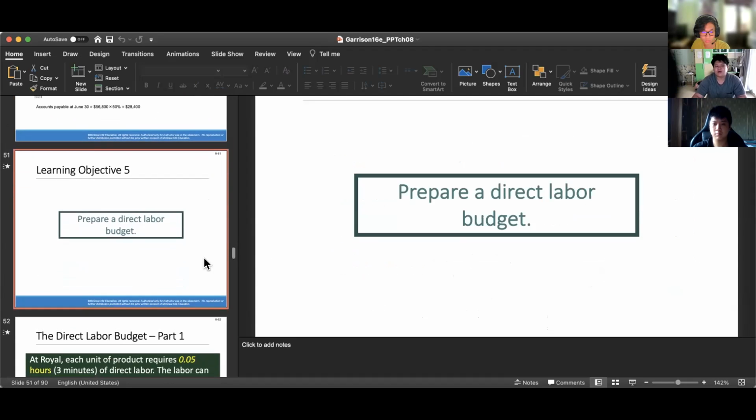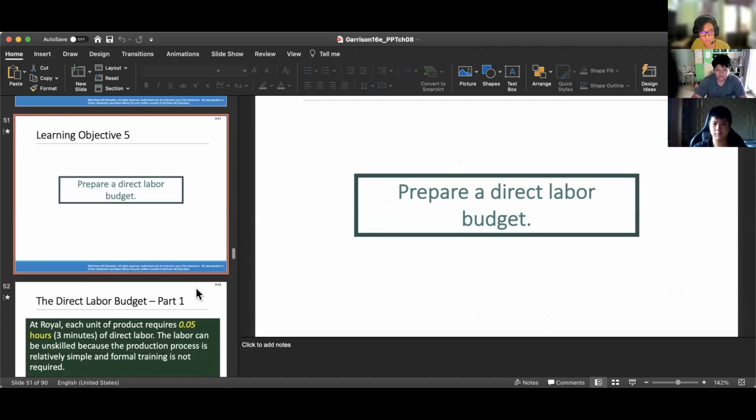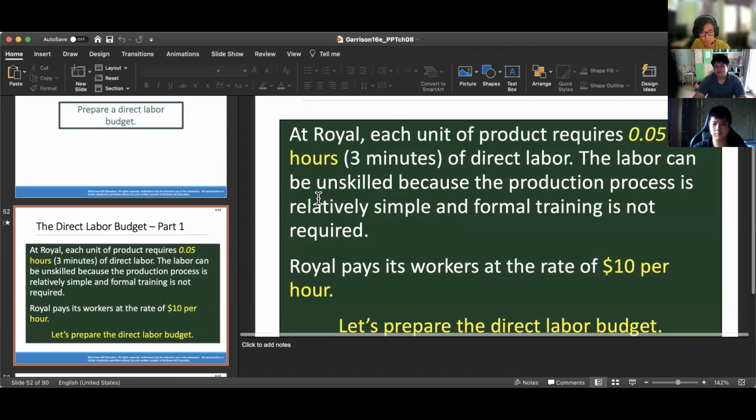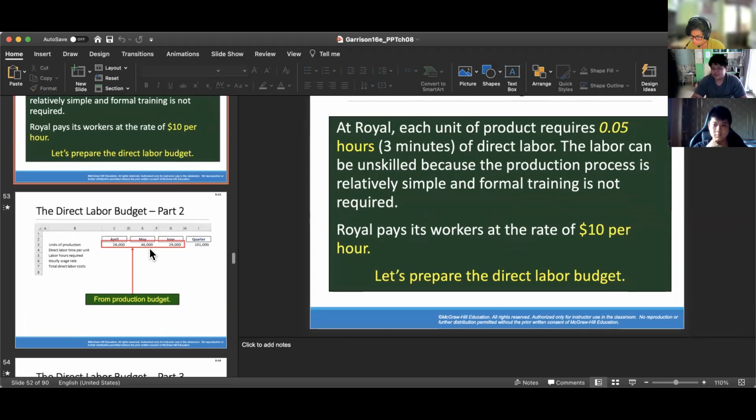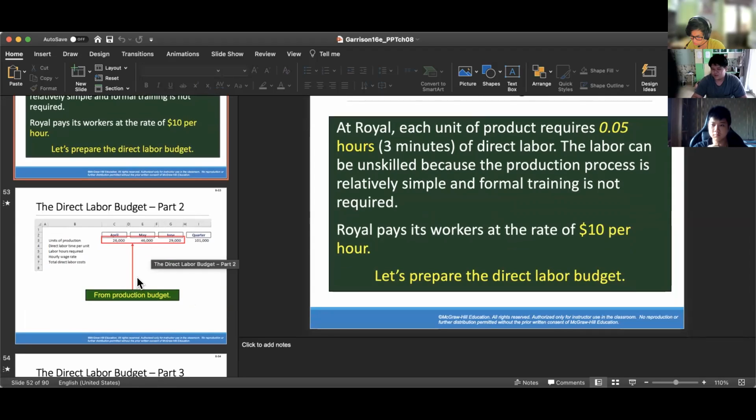Okay, lastly, learning objective 5. Prepare a direct labor budget. Let's say that at Royal, each unit of product requires 0.05 hours or 3 minutes of direct labor. The labor can be unskilled because the production process is relatively simple and formal training is not required. Royal pays its workers at the rate of $10 per hour. Let's prepare the direct labor budget.